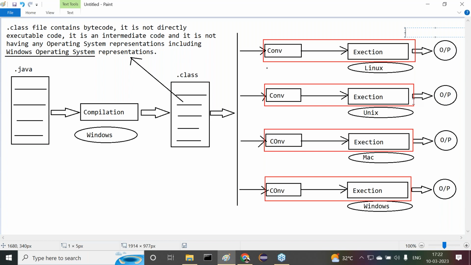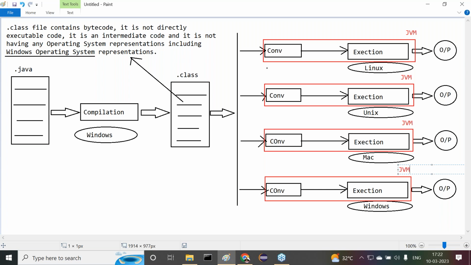The name of that single component is JVM. The name of that single device is JVM. JVM stands for Java Virtual Machine. This is exactly the reason why JVM comes into the picture. This is a requirement of Java.